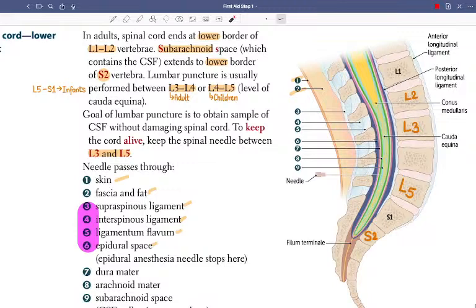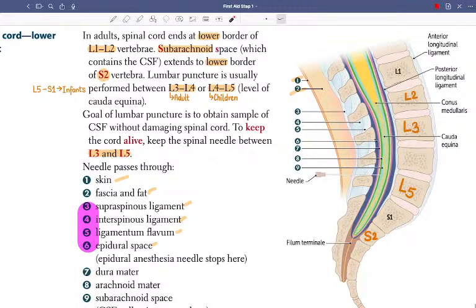Next is lumbar puncture, where it is performed. L1, L2 is where the spinal cord ends. Then L3, L4 is adults, and L4, L5 is children, the level of the cauda equina. L5, S1 is infants.